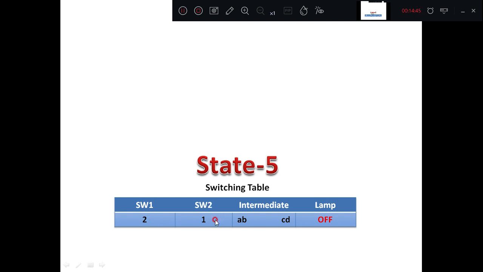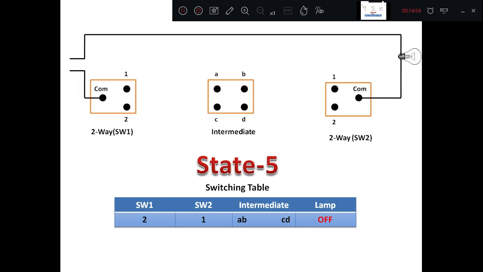Next we will see when switch 1 is kept at 2 and switch 2 is at 1, and the intermediate links are once again brought back to AB and CD. In this case also the lamp is off. You can see here, once again I am connecting the traveler lines. Now switch 1 is at 2, then switch 2 should be 1, and it is AB and it is CD.